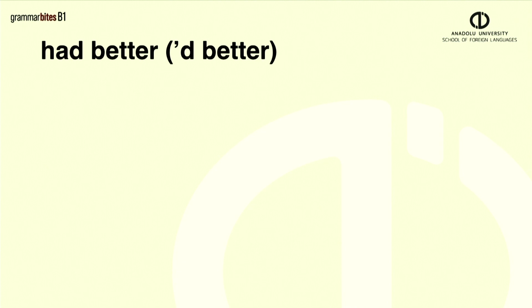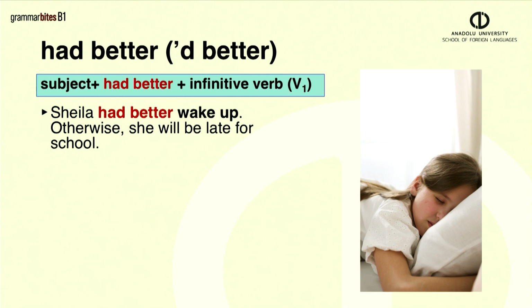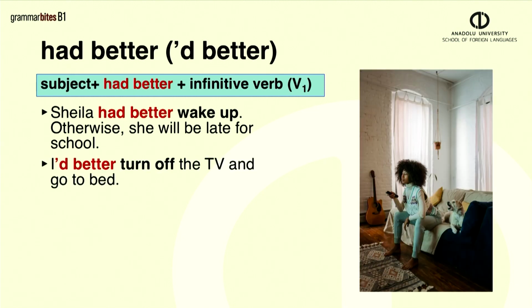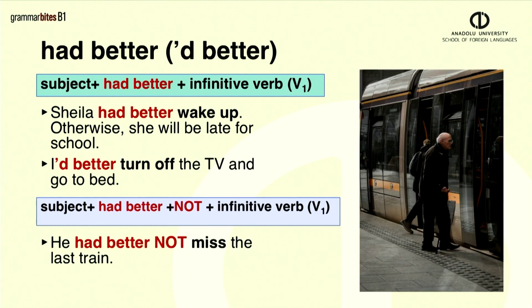Another structure we can use to give advice is had better. We use had better with all subjects, and it is followed by the infinitive form of the verb. For example, she had better wake up, otherwise she will be late for school. It is possible to use the contracted form of had. I'd better turn off the TV and go to bed. To make negative sentences, we use had better not. For example, you had better not miss the last train.